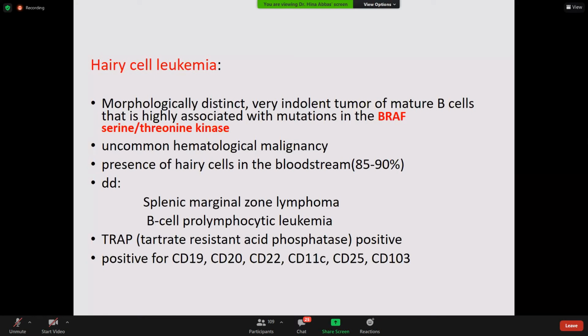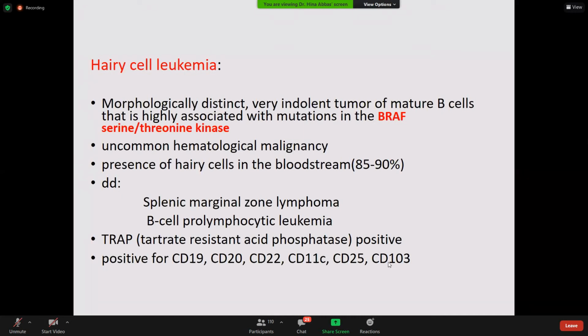Okay, and they have very specific morphological features so they are easily identified, and there is the association with the BRAF mutation and tartrate resistant acid phosphatase positivity. These are the modalities that we use in the diagnosis of hairy cell leukemia. And again, the immunohistochemistry panel is positive for CD19, 20, 22, 11c, 25, and 103.